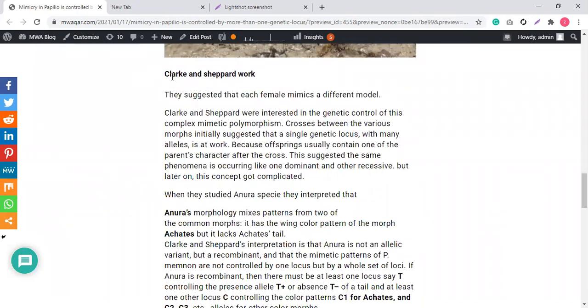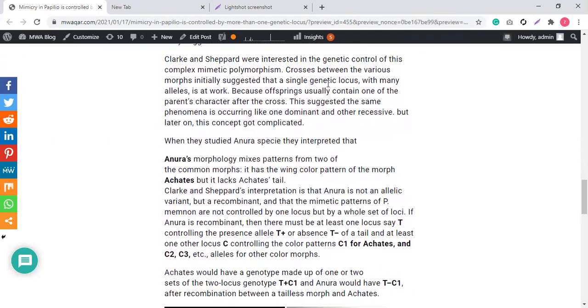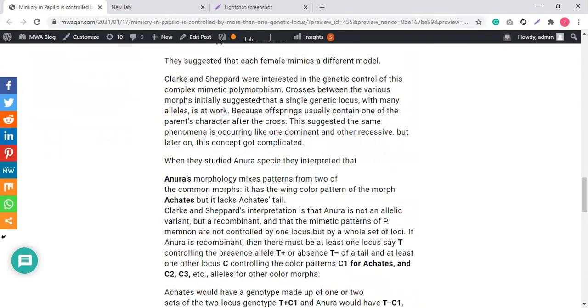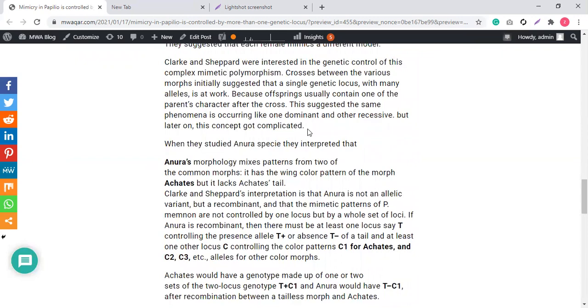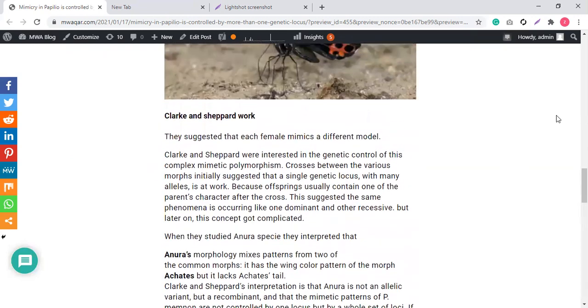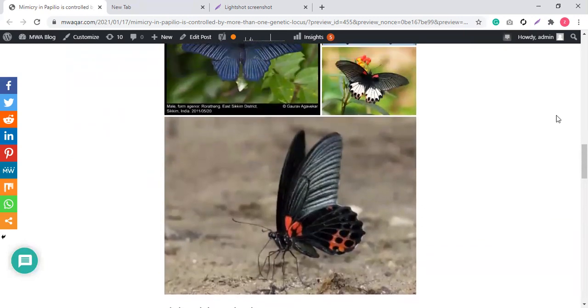This is the scientific work done by two scientists, Clark and Sheppard. They suggested that each female mimics a different model. I already explained this. Clark and Sheppard were interested in the genetic control of this complex mimetic polymorphism. Polymorphism means many different forms. You see how many forms this butterfly is copying and mimicking.